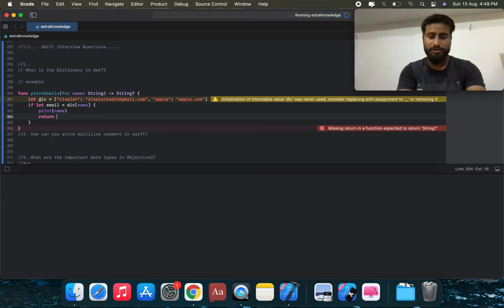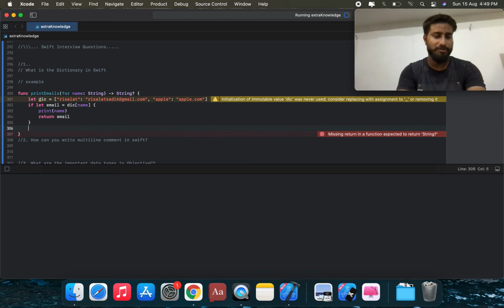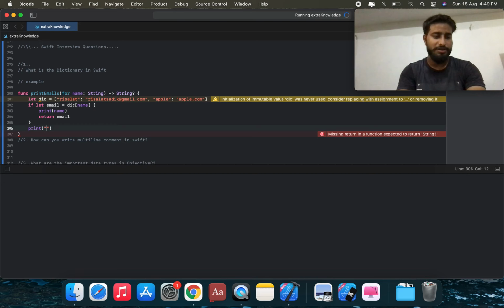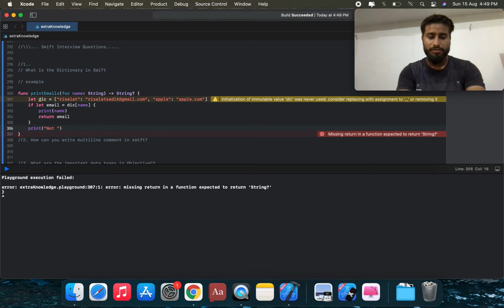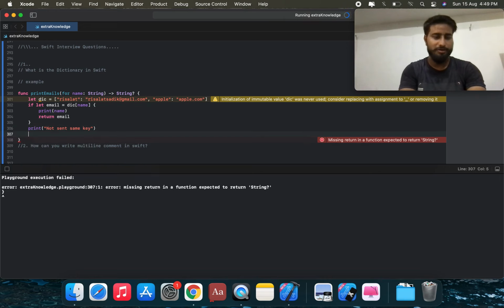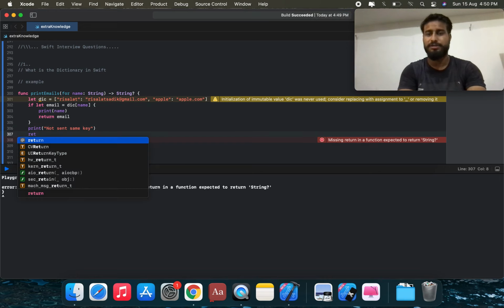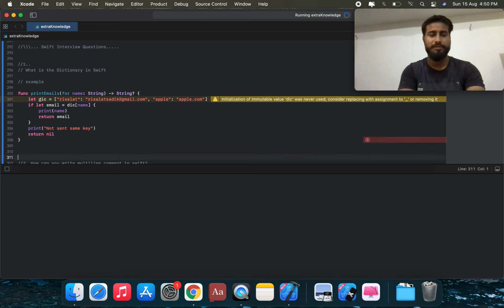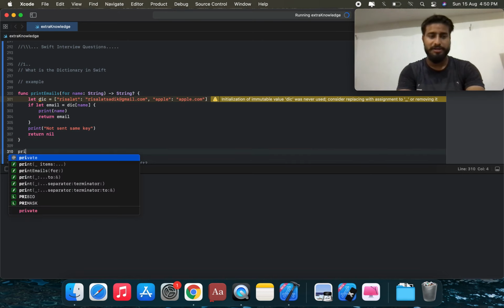Return, suppose we can use it to prepare an email. Otherwise, return does not apply on this condition. So we can use print, and this is not sent, same key, and return is nil. We're going to assign on this, return is nil. We're going to use a dictionary in this function, and the return is nil. Okay, and we're going to call this method. Suppose we're calling this method, print email.